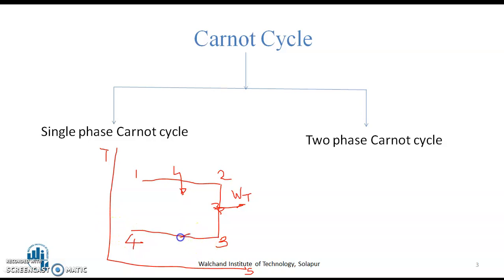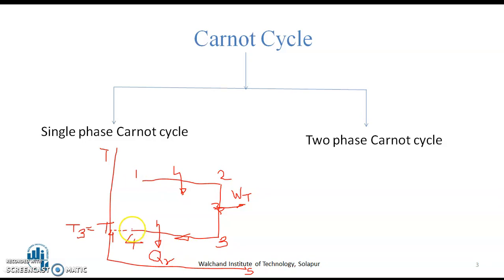Heat rejection during process 3 to 4 is isothermal, so T3 is equal to T4, and practically the heat is going to be rejected to the surrounding fluid or the surrounding air.